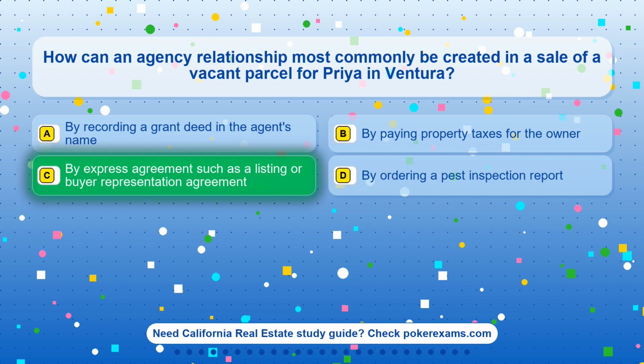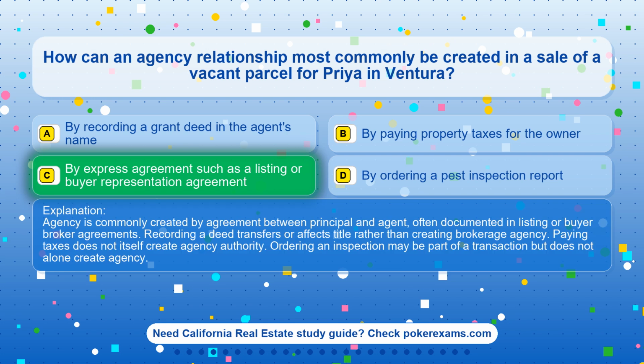The correct answer is option C. By express agreement such as a listing or buyer representation agreement. Agency is commonly created by agreement between principal and agent, often documented in listing or buyer-broker agreements. Recording a deed transfers or affects title rather than creating brokerage agency. Paying taxes does not itself create agency authority. Ordering an inspection may be part of a transaction but does not alone create agency.